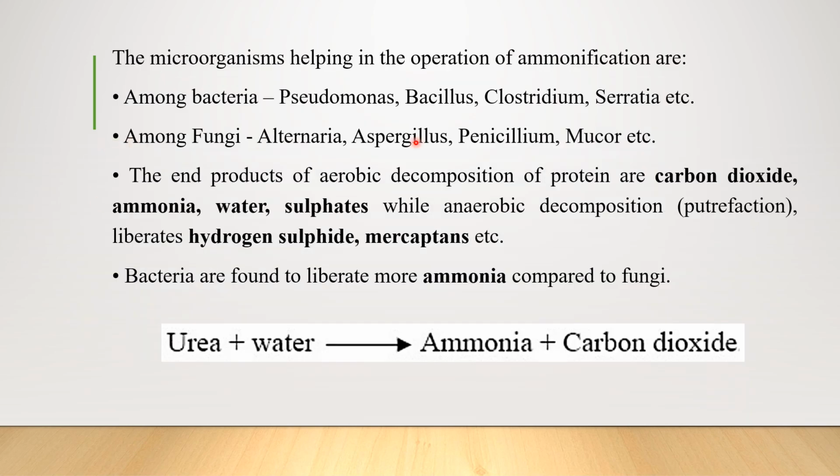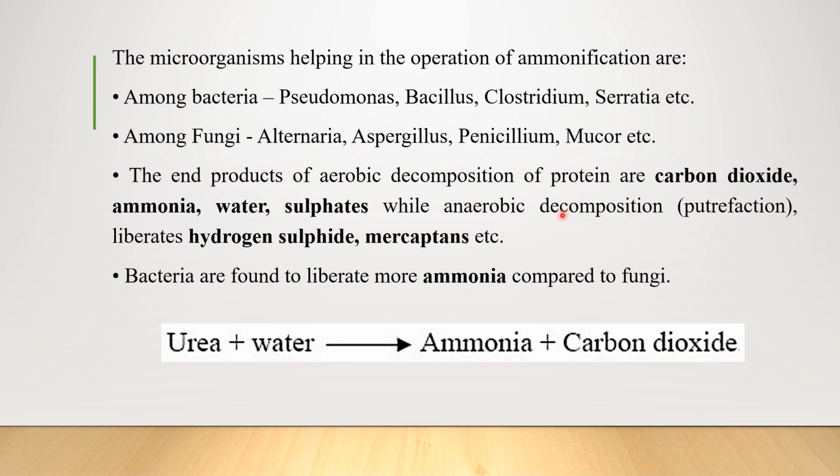Several microorganisms help in the process of ammonification, like some bacteria. Examples are Pseudomonas, Bacillus, Clostridium, Serratia, etc. And when it comes to fungi, you have Alternaria, Aspergillus, Penicillium, and Mucor.